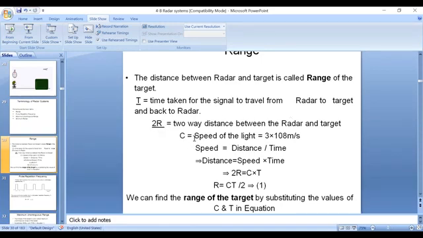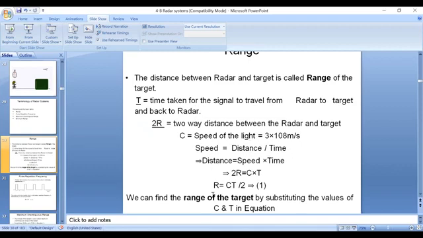We know the signal travels in space, with air as the medium, at the speed of light. The constant value for the speed of light is 3 into 10 power 8 meters per second. We know the formula for speed, speed equals distance by time, where distance equals speed into time.